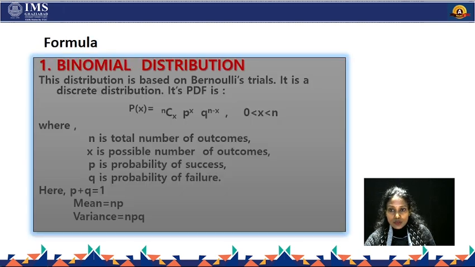So binomial distribution: its probability density function is nCx p to the power x q to the power n minus x, in which x lies between 0 and n, where n is the total number of trials, x is the number of successes, p is the probability of success, q is the probability of failure, and we know that the sum of probabilities is 1, therefore p plus q is 1. Its mean is np and variance is npq.